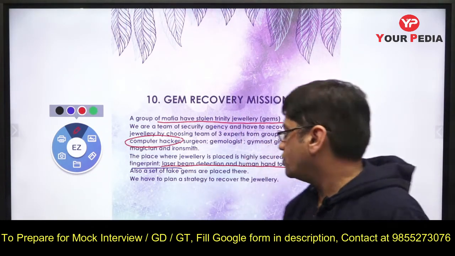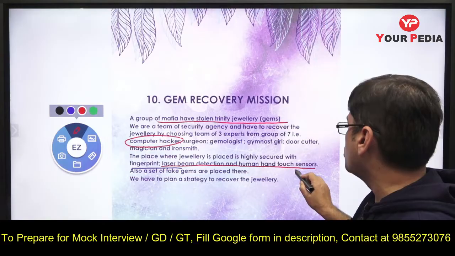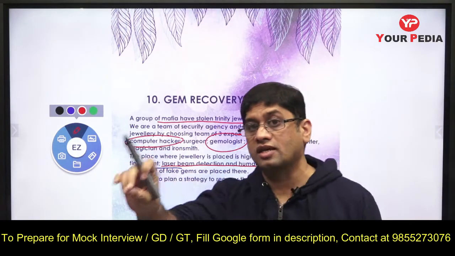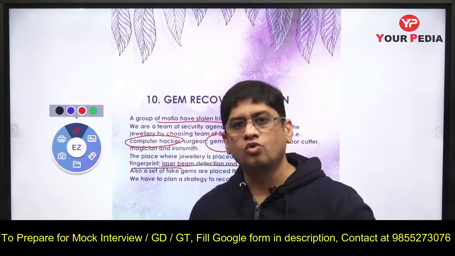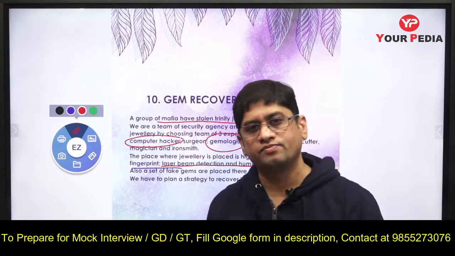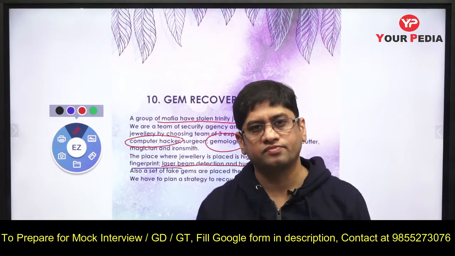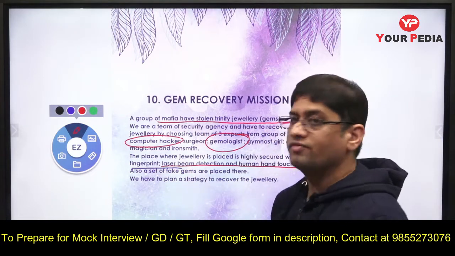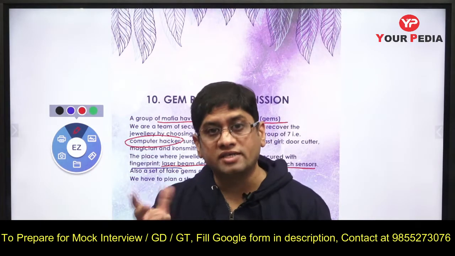You can see the gems there. Done. Now if you can see the gems, what you can do is, this fellow gemologist, he will identify which one is a real gem, because you cannot do a clean sweep and bring everything back. So he will identify which is the real gem. Done. Now there will be security people also of the mafia. How do you befool them, how do you basically hypnotize them.